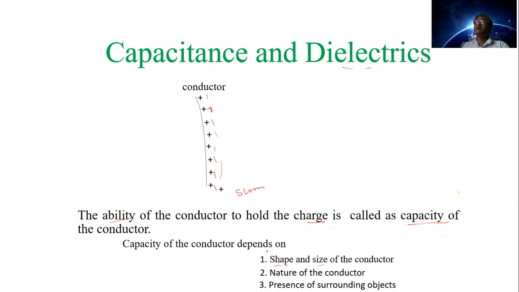On which factors does the capacity depend? Shape and size of the conductor, nature of the surrounding medium, nature of the conductor, presence of surrounding objects.